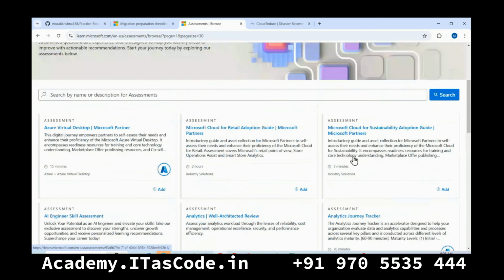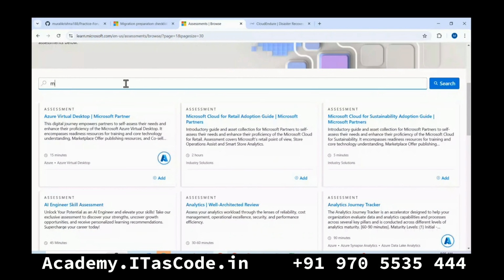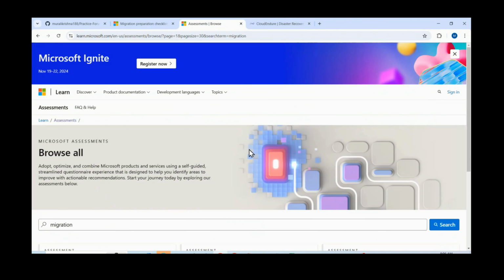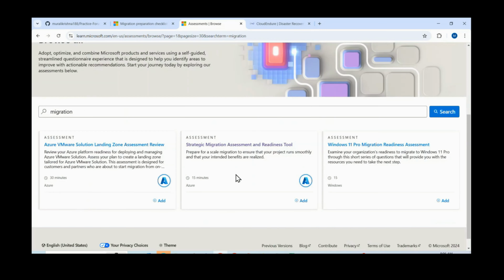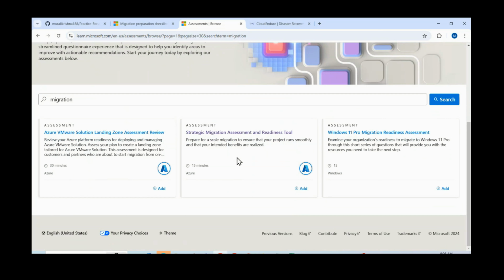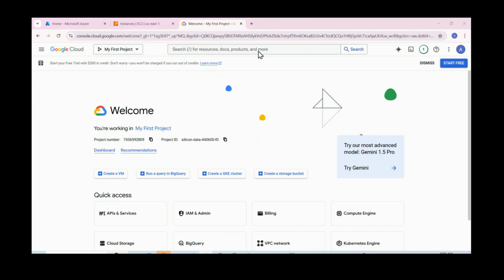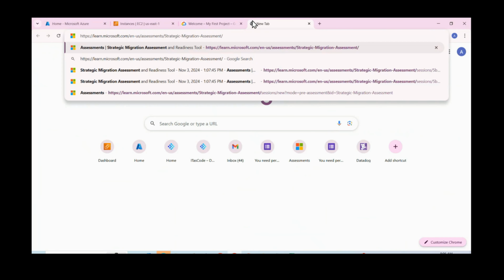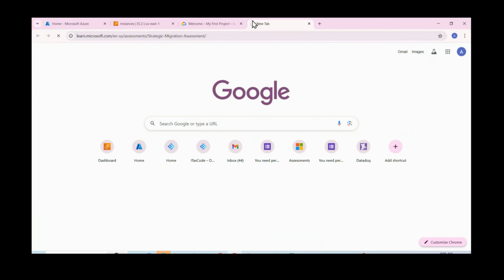Okay. Then first let us see migration. Migration, just see here. Here different migration tools assessments are there. So the Strategic Migration Assessment and Readiness Tool. Right? So just open this tool. Just copy this link. Let me open with this link. So here I'm trying to open this assessment.